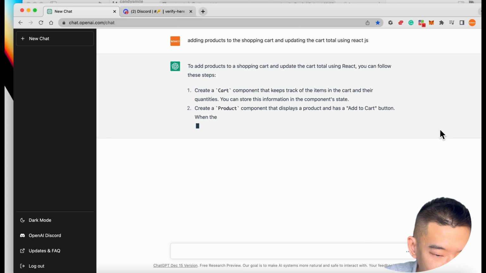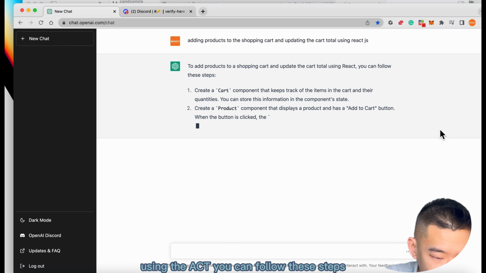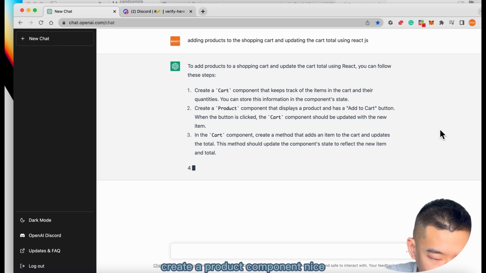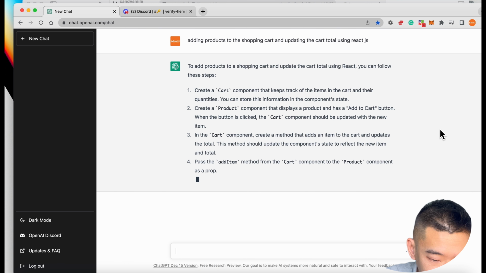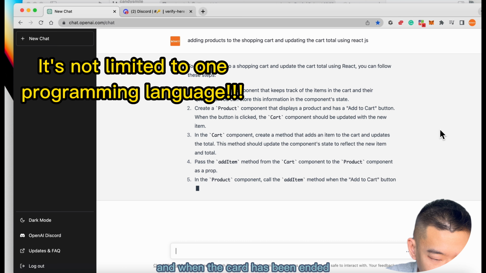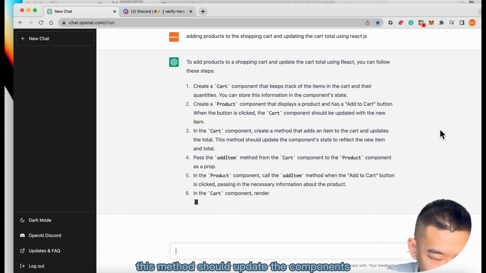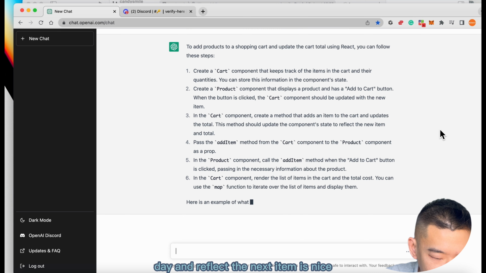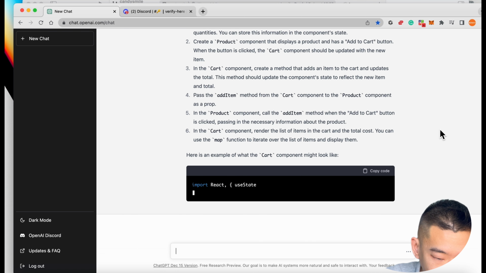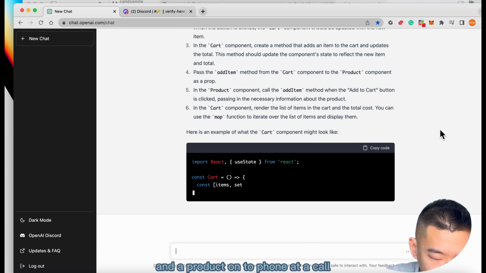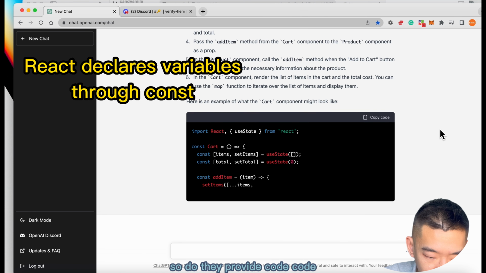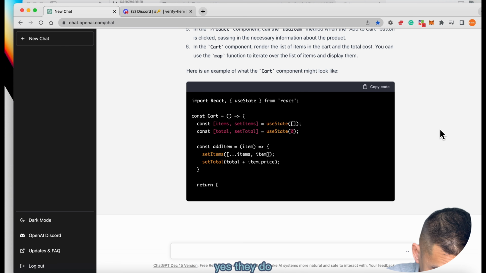Let's see what happens. Using React, you can follow these steps. Create a cart component, create a product component. Nice. Add a to-cart button, and when the button is clicked, this method should update the component state and reflect the new item. This is nice. In the product component, it's very detailed on the steps. So do they provide code? Oh, yes, they do. Awesome.